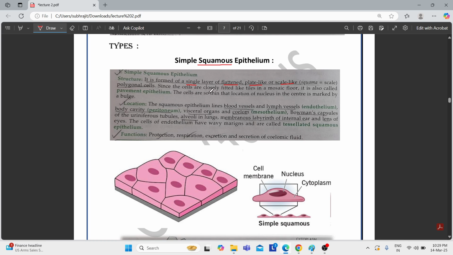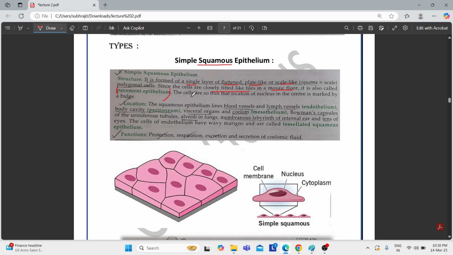Since they are fitted like tiles in a mosaic floor, they can also be referred to as the pavement epithelium. So we get another term for the simple squamous epithelium, that is pavement epithelium, because they look like tiles. See, they have a tile-like appearance, just like the tiles of our house. Therefore another name of simple squamous epithelium is pavement epithelium.